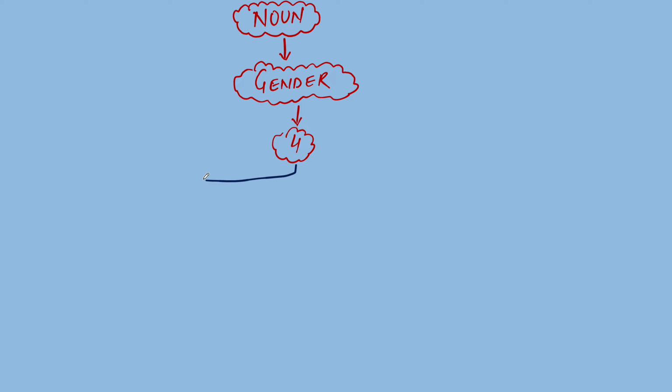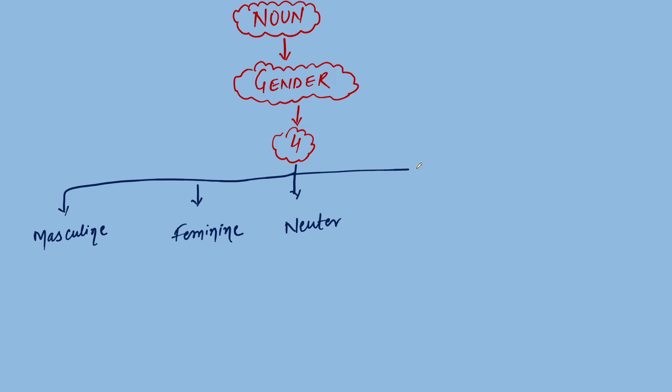So the first one is masculine gender. Second one we have to write here, feminine. Third one is neuter gender, and the fourth one is common gender.